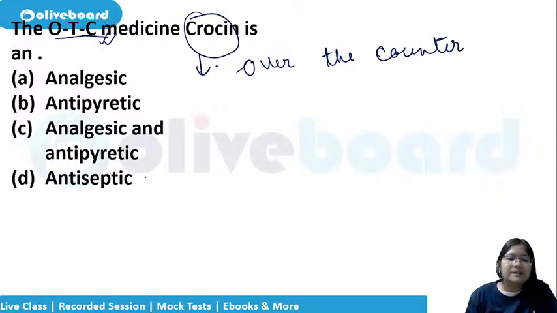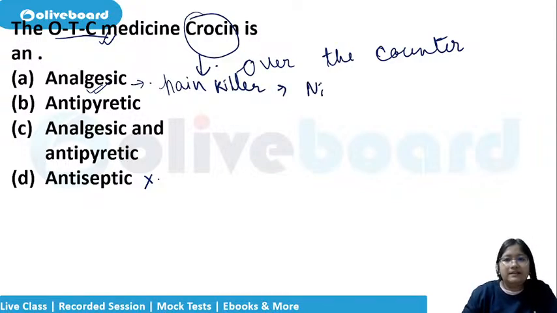Are they known as antiseptic? No. Are they known as antipyretic, analgesic and antipyretic, or analgesic only? So those who are analgesic, that means they will relieve you from the pain. They are the painkillers. For example, there is a tablet known as NICE, which is another OTC medicine. That is for painkiller.